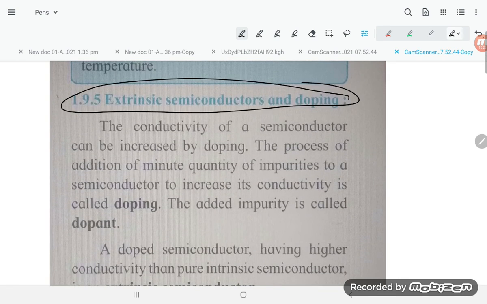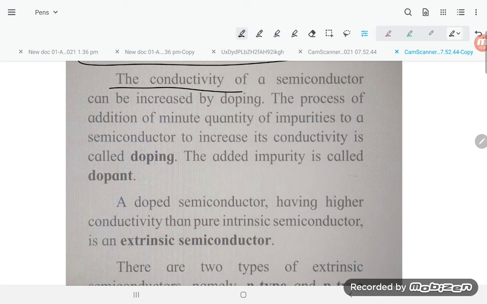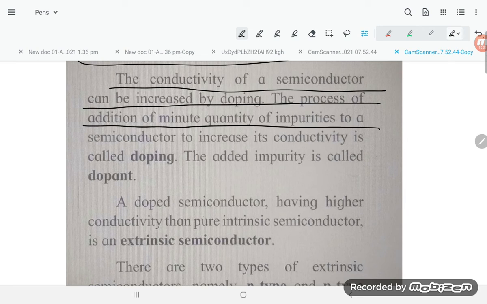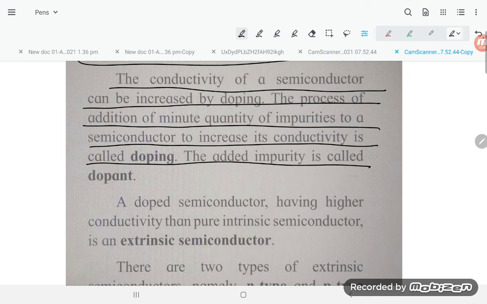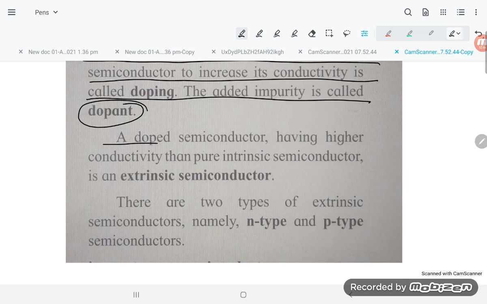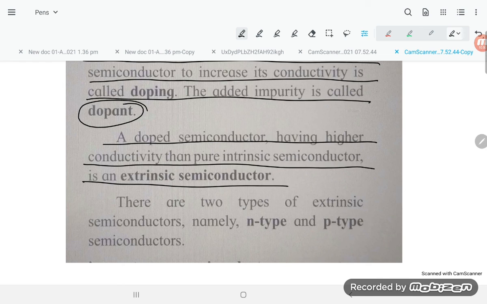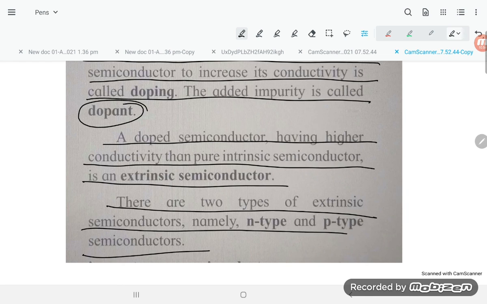Extrinsic semiconductor and doping. The conductivity of a semiconductor can be increased by doping. The process of addition of a minute quantity of impurity to a substance to increase its conductivity is called doping. The added impurity is called the dopant. A doped semiconductor having higher conductivity than a pure semiconductor is called extrinsic. There are two types of extrinsic semiconductor, namely n-type and p-type.